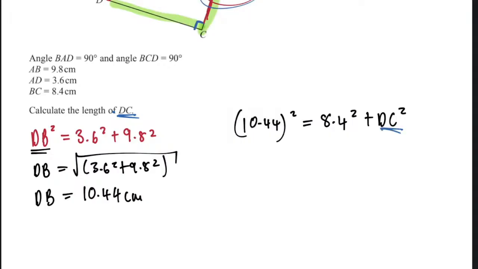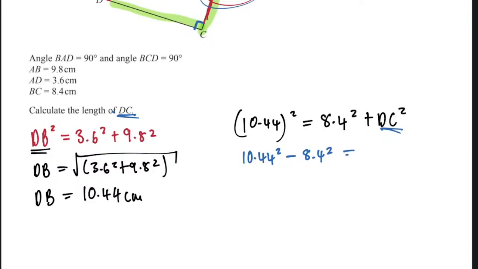What do I do to 8.4? What is he doing here? Oh, he goes to the other side, so it becomes a minus. Well done. So now you have 10.44 squared minus 8.4 squared.